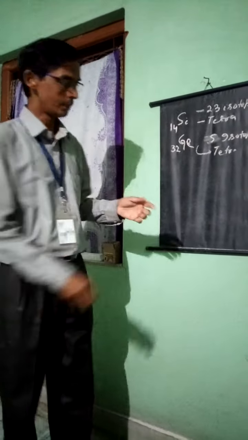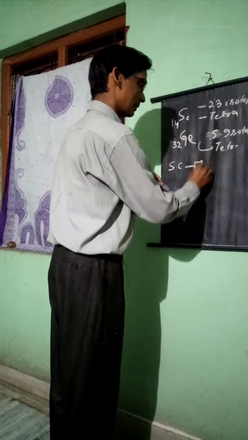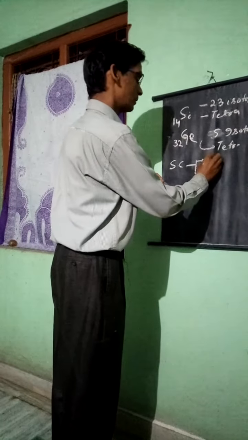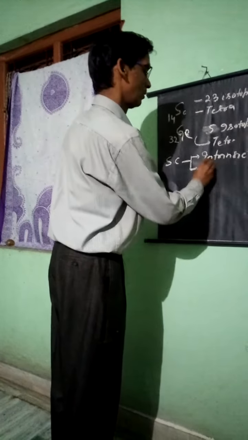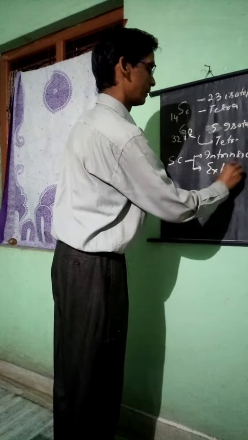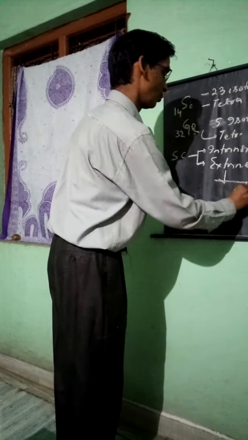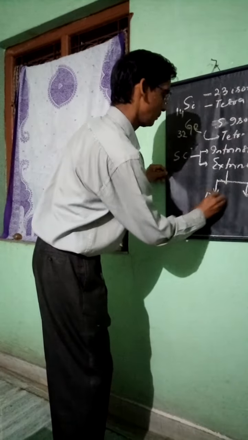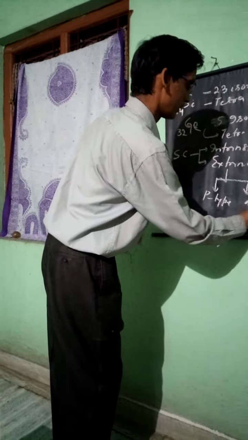Another thing I told you: semiconductors are classified into two categories. In the last class I told you, one is called intrinsic, the purest form, and the other is called extrinsic. These extrinsic semiconductors are once again classified into two categories: one is called P type, the other is called N type. Already you have discussed this.